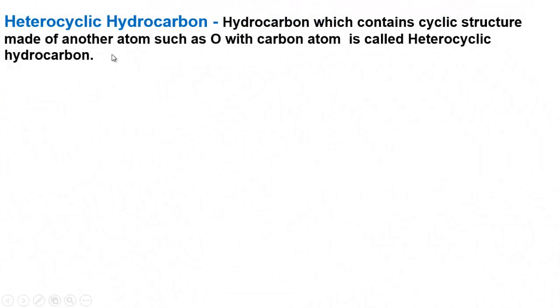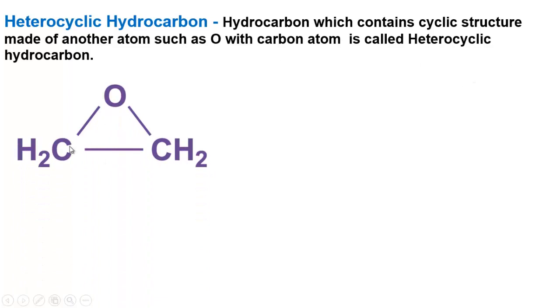Now heterocyclic hydrocarbon. When the cyclic structure of hydrocarbon is made of not only carbon atom, but also another atom such as oxygen is present, it is called heterocyclic hydrocarbon. That means the cyclic structure is formed not only of carbon atom, another atom is also present. For example, this is known as ethylene oxide.